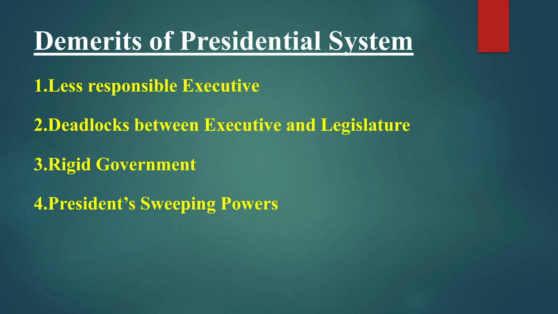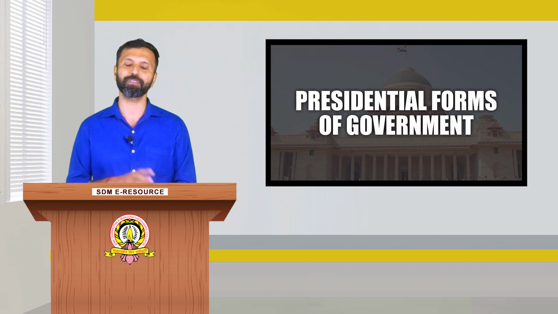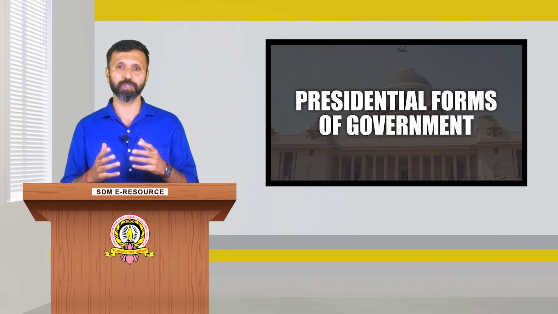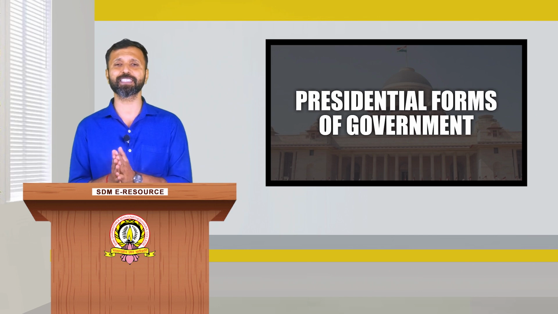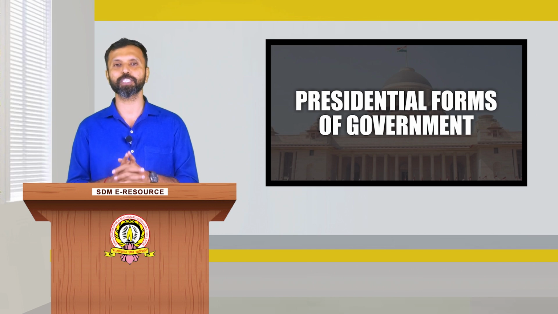And even the rigid government. What do rigid and flexible mean in the constitution of every nation? We can use the flexible method for amending some things in the constitution. But in this government, only the president's decision can be taken. So that is how the rigid conditions can come about.